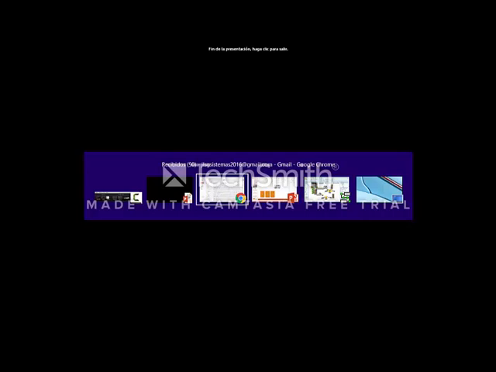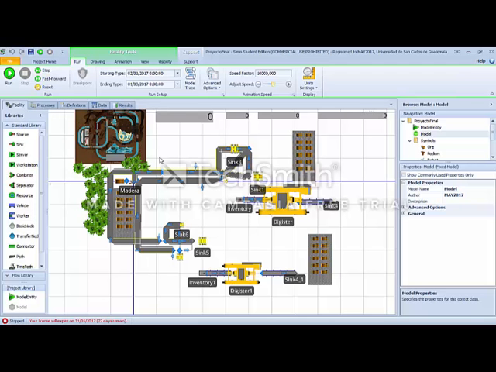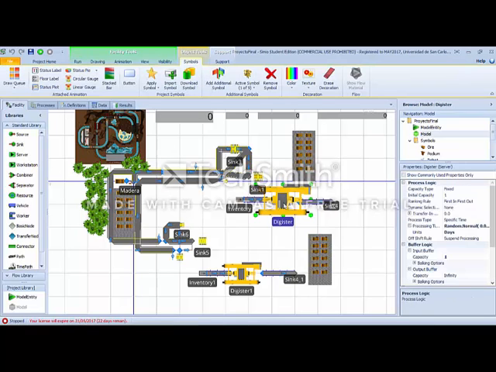We have to see this simulation. We can see we have the operators that provide the wood, the logs of wood, to the mills. We have 3 mills and the digester.